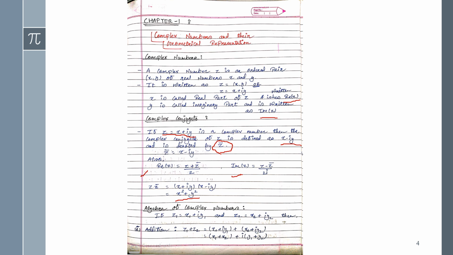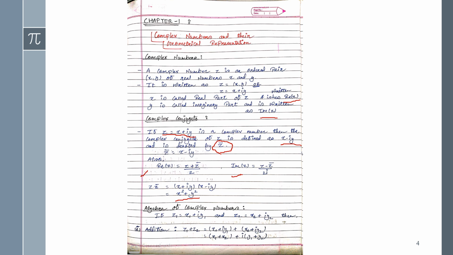So based on that I am writing the values of z1 and z2. So z1 will be x1 plus iy1, and z2 equals x2 plus iy2. Now finding different kinds of formulas, starting with addition, that is z1 plus z2.